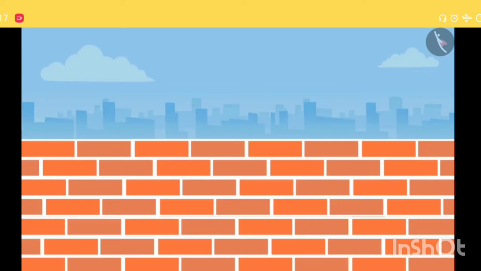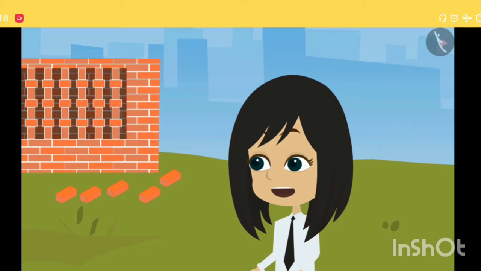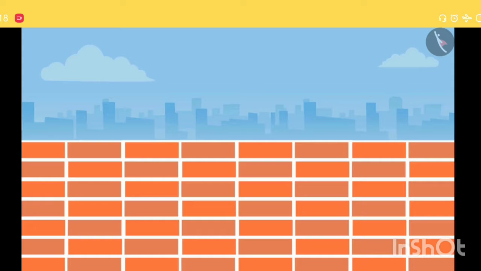See this wall. It is made using many bricks. In making this wall, bricks are placed one above the other. But a special pattern has been chosen here. Can you suggest another pattern to make a wall? Yes, sir. It will be easy. Why don't we put the bricks on top of each other? Even then a pattern will be formed.